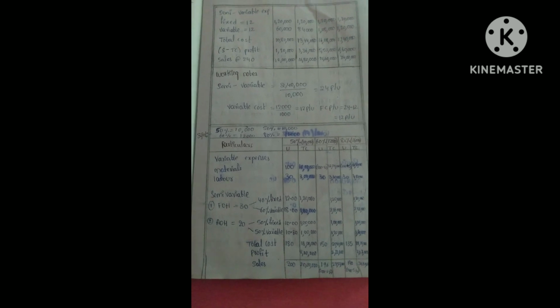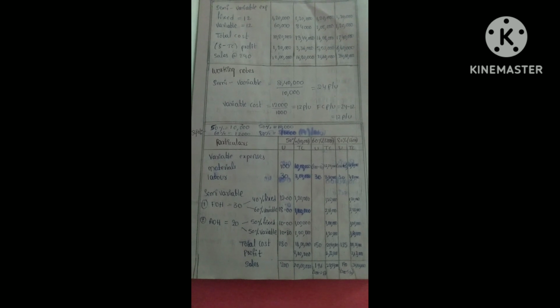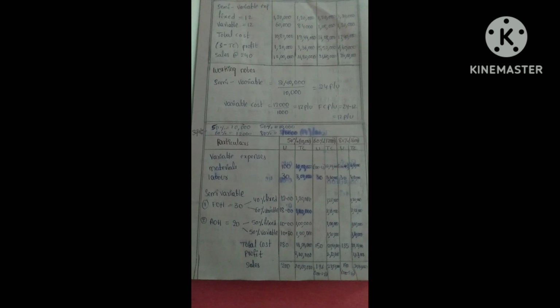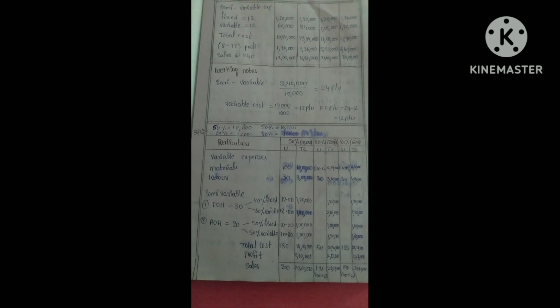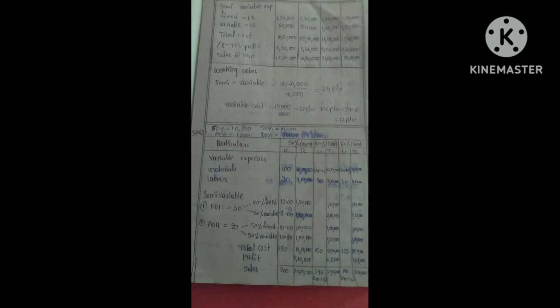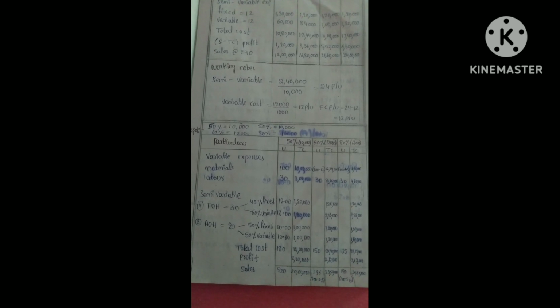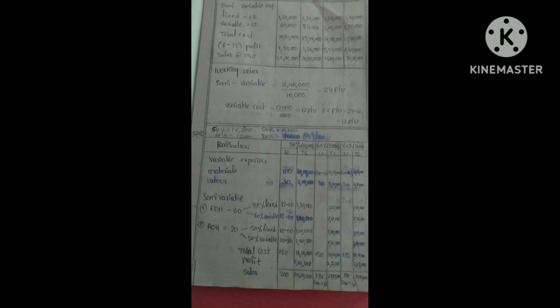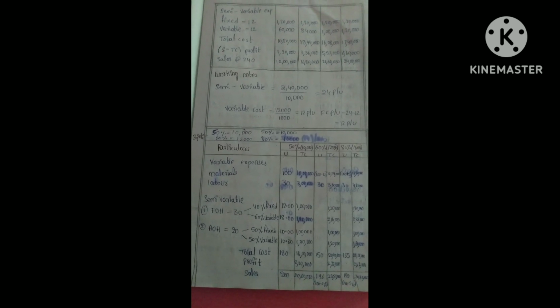Now we have to find out semi-variable cost. Semi-variable cost means half fixed and half variable. So in the given question, factory overhead and administration overheads are semi-variable. Take down the values, and here the total cost is 30. So divide the 30 into 40% fixed and 60% variable. Now calculate 40% of 30, so we will get 12 rupees per unit. Now calculate 12 into 10,000, so we will get 1,20,000, and it remains same for 60% and 80% because fixed cost always remains same.